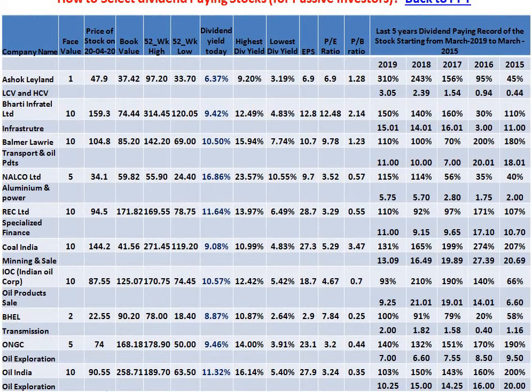Now let's come back to our sheet which we started. I will again recap certain things. Face value is ₹1. See that a few companies have got face value ₹10, a few have got 5, a few have got 2. So different companies have got different face values. The reason I have put the face value here is because I would like to see how much they are earning on this value, earning per share.